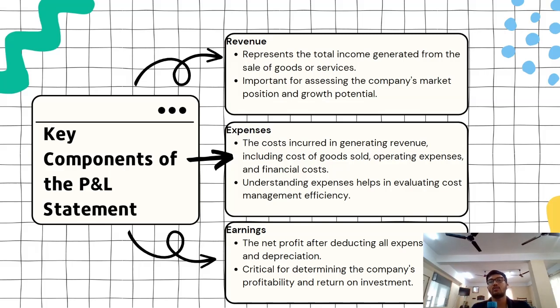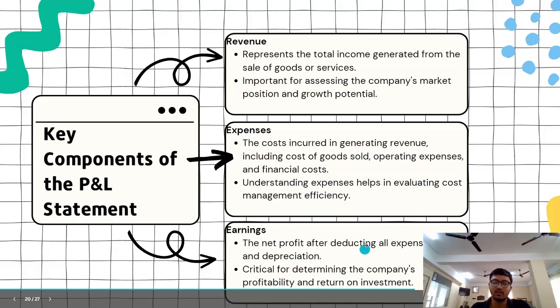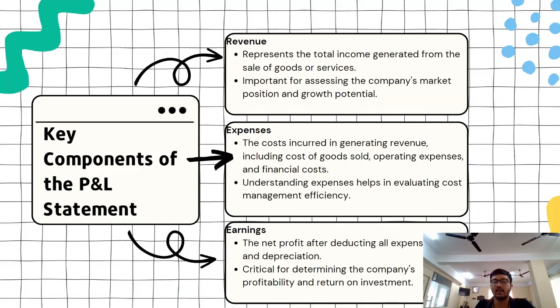So 30 rupees I was getting as revenue, and 20 is my expenditure. So what will be my net profit? As you guessed correctly, 10 rupees will be my net profit from this particular bottle. The net profit after deducting all expenses, taxes, and depreciation. So there is net profit before tax, and there is net profit after tax. Net profit before tax will be my 10 rupees. Let's say I have a yearly income of around 30 lakhs, 50 lakhs. So my tax will be deducted from there.